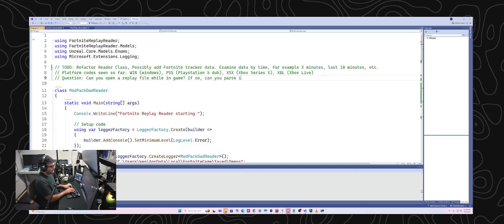can you parse it? Because it's possible that they may just start writing the replay file as you're playing, but the code that we're using to parse the replay file may not be able to work with that file until it's completed. I don't know, it's just a guess. But those are all good questions.